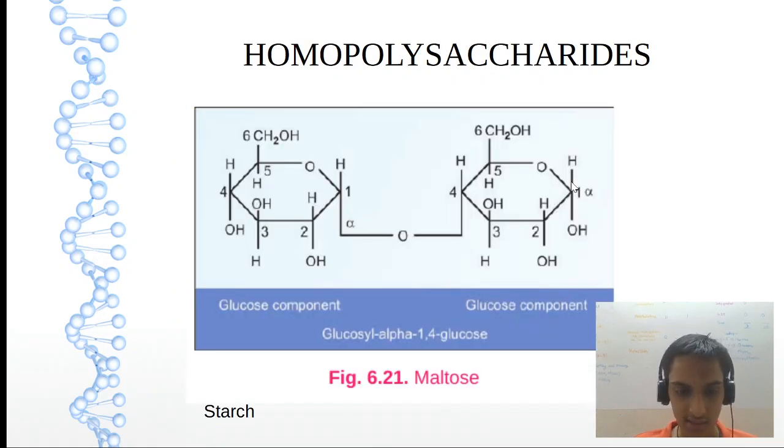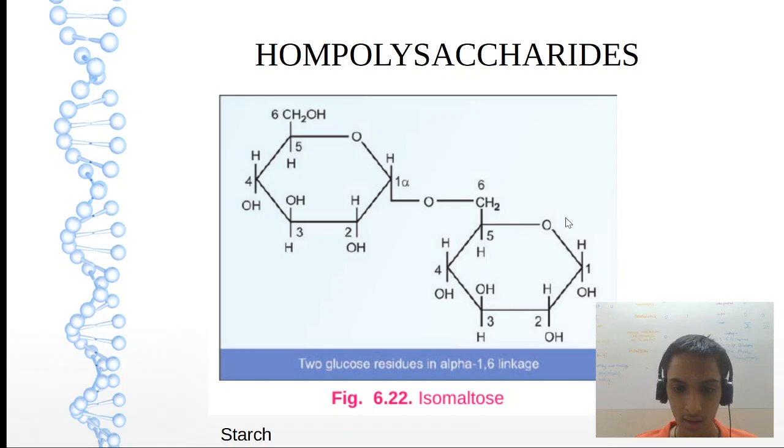So this is starch, okay. Amylose is just like maltose. Why have I shown the maltose picture? Because amylose is exactly like this, 1,4 alpha linkage, okay. Let us see amylopectin. Even amylopectin is also like isomaltose. So 1,6 alpha linkage.